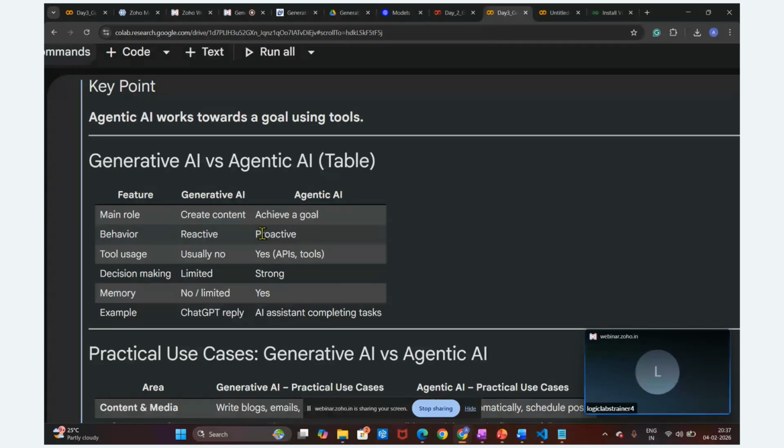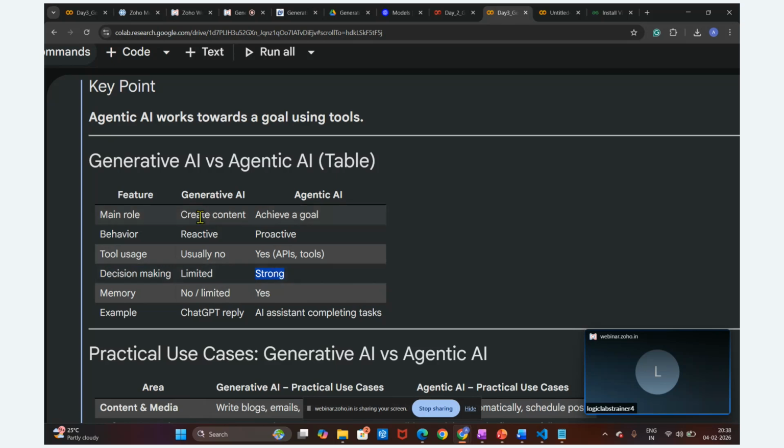In generative AI, we are not utilizing tools, whereas in agentic AI we utilize API calls, database calls, and external tool calls, like MCP; we utilize an MCP server. In generative AI we just ask the question and get the response; we are not making any decisions. But in agentic AI, at every task we need to make a decision whether to proceed further or take corrective actions. So decision making and autonomy are very important in agentic AI applications.